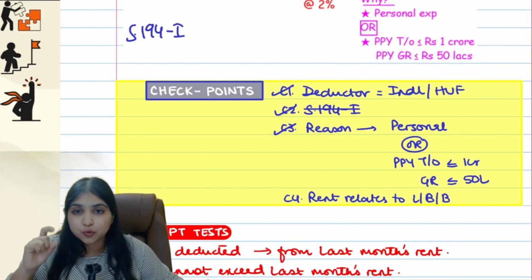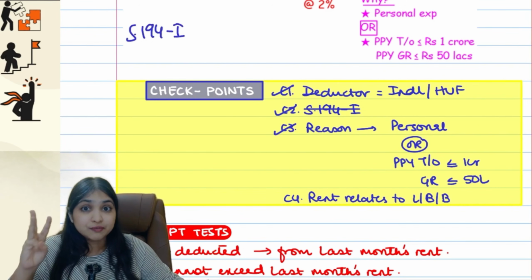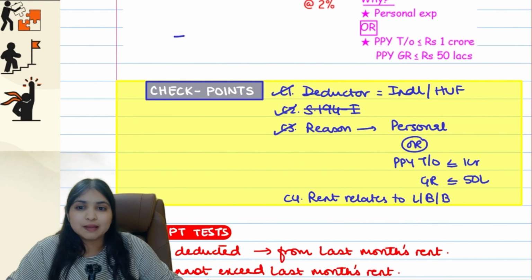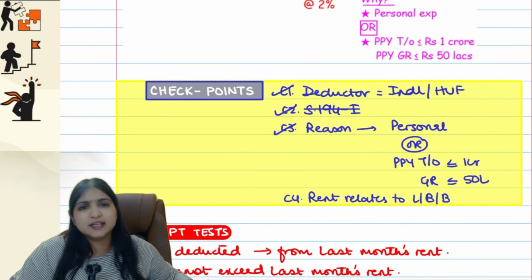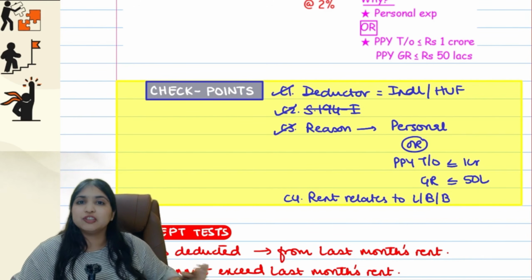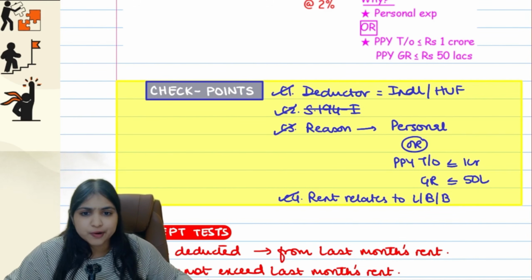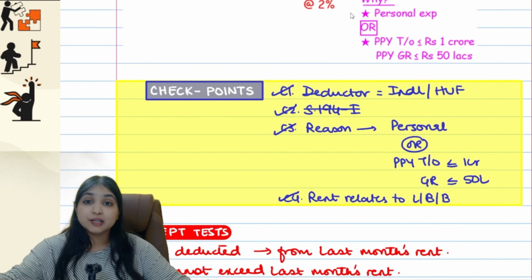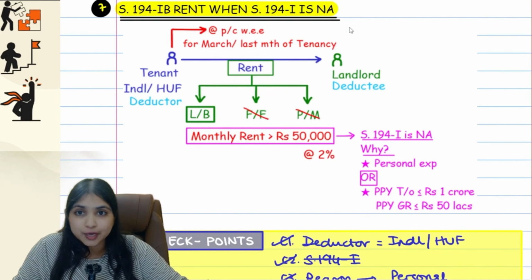3 types of rent, no. Rent for land and building, plant and machinery, furniture and fixtures. But in 194IB, guys, we are talking only about rent relating to land and building. Not furniture, fixtures, not plant and machinery. So 4 checkpoints. If all the 4 checkpoints are fulfilled, then only you will enter into 194IB.